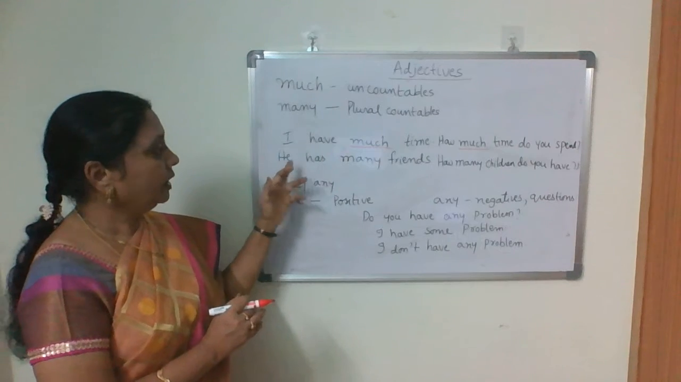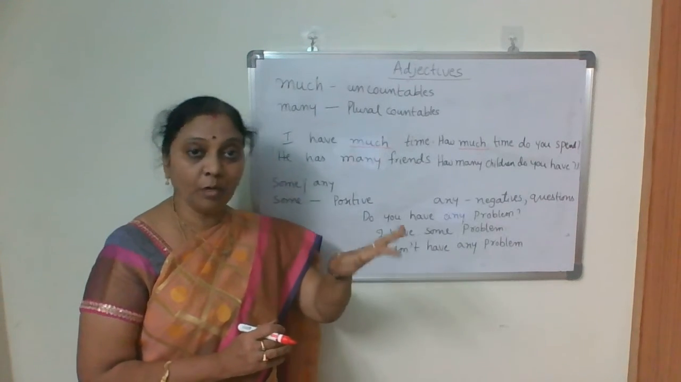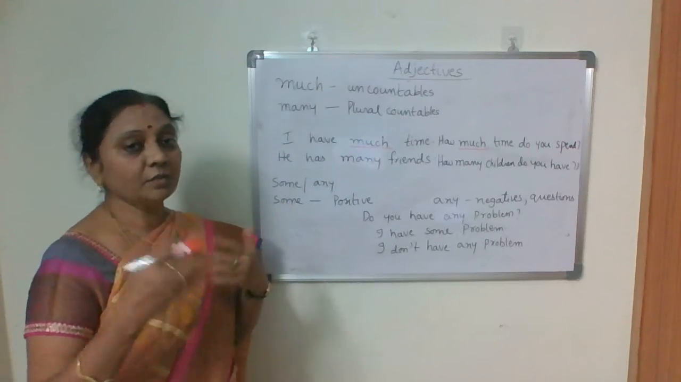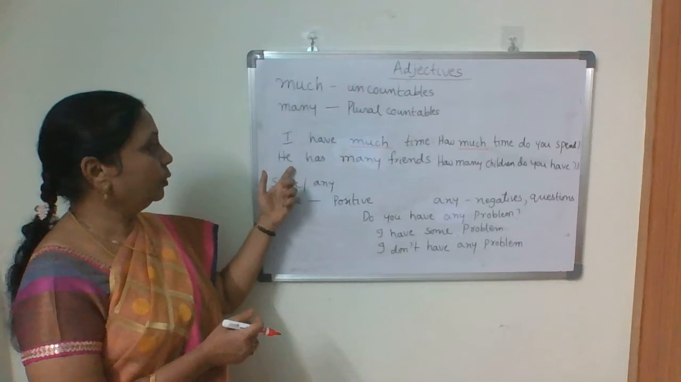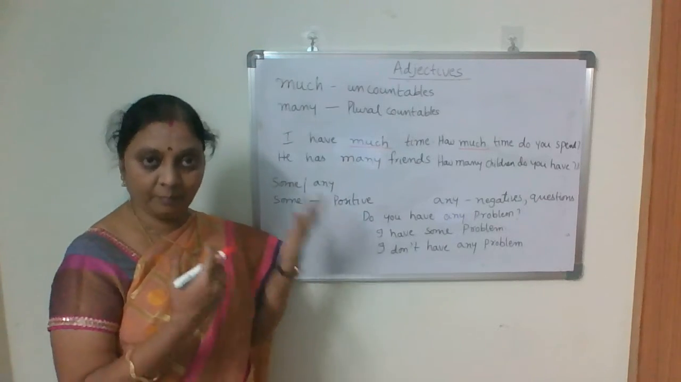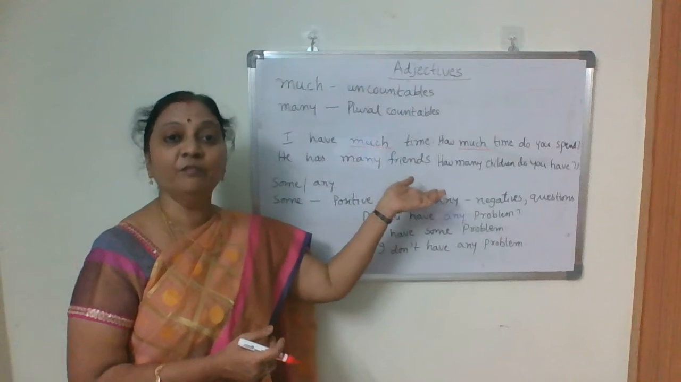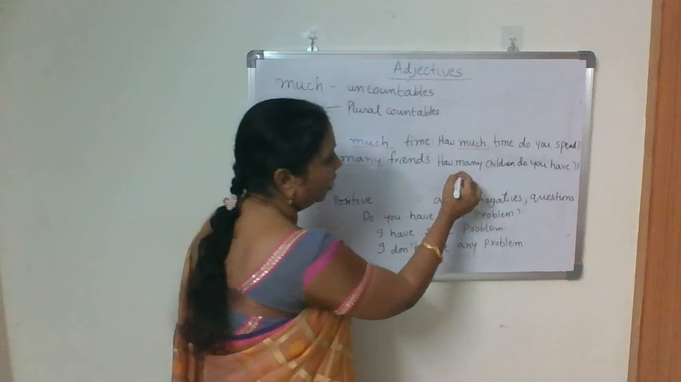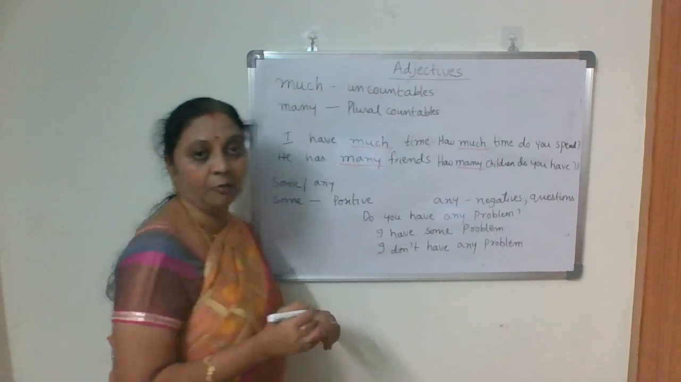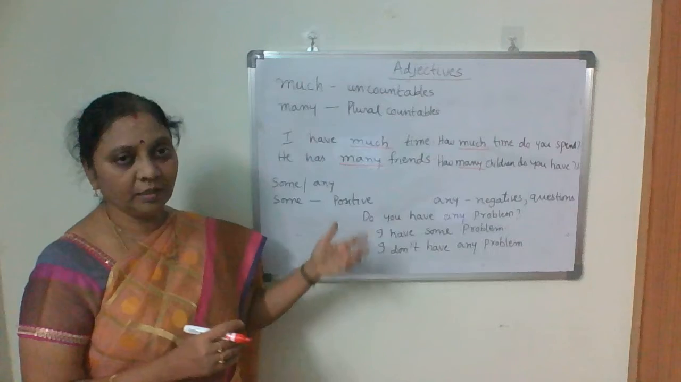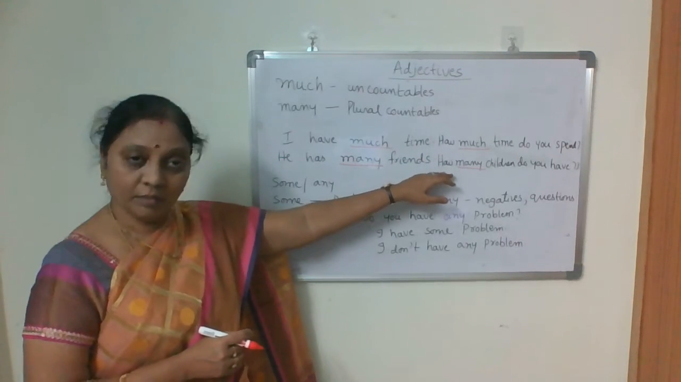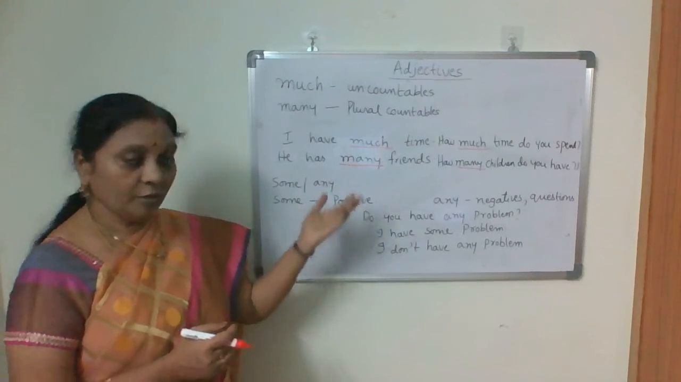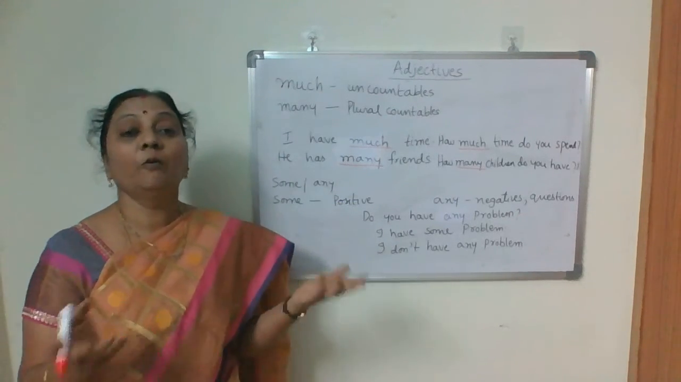Whereas many is for plural countables. For uncountables we use only the singular form, whereas for countables you can go for plurals also. So for plural countables we go for many. He has many friends. How many children do you have? To frame questions also, you can use many. How many rooms do you have in this building?